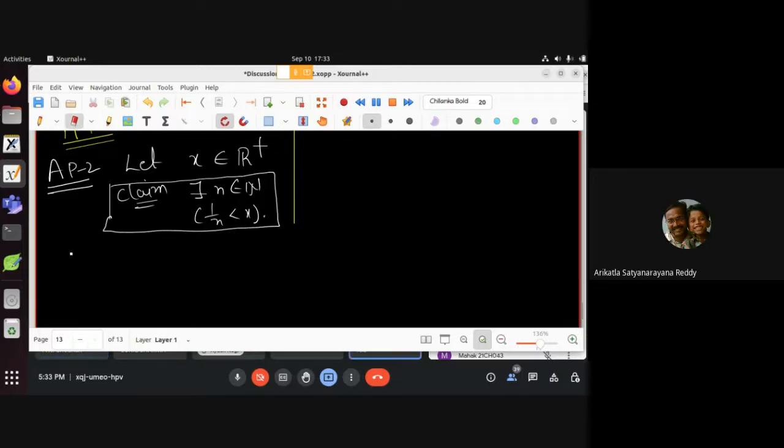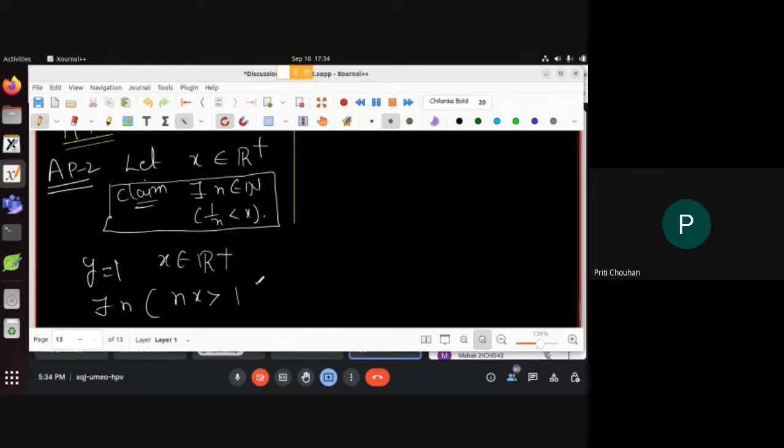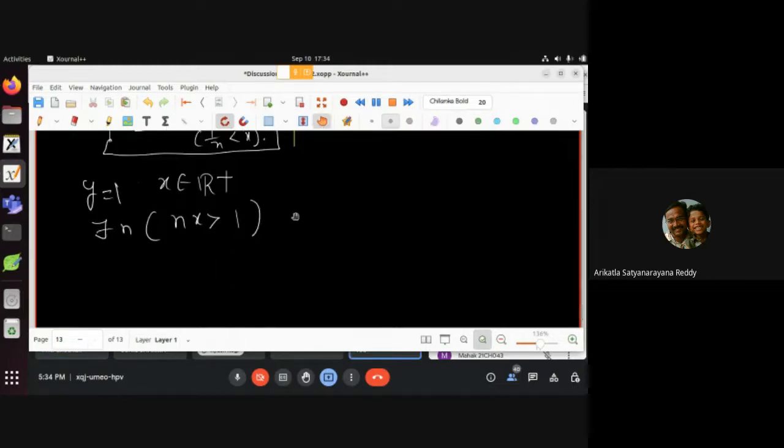Wait. What you are saying is that x is given already, so you are taking y value as 1. Okay, good, nice. You are giving some idea. So you are taking y equal to 1 and x is already दिया है. So now what does AP2 say? There exists a natural number n such that nx is greater than 1. Very good. y is 1 here. Nice, Preeti.